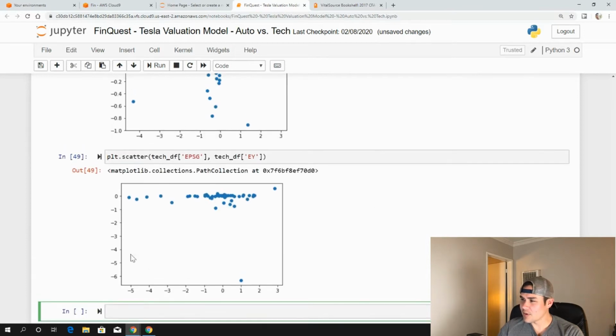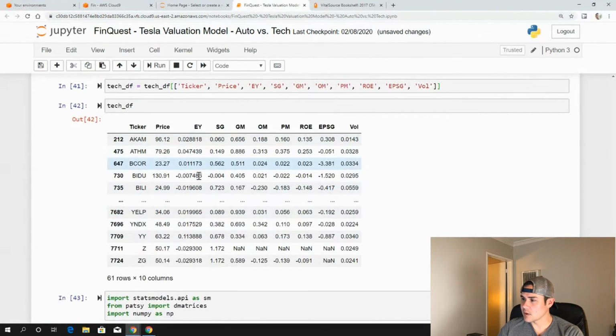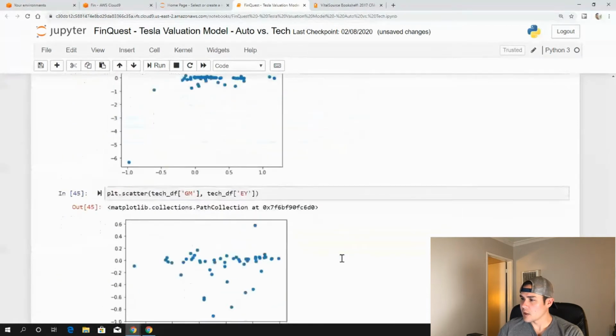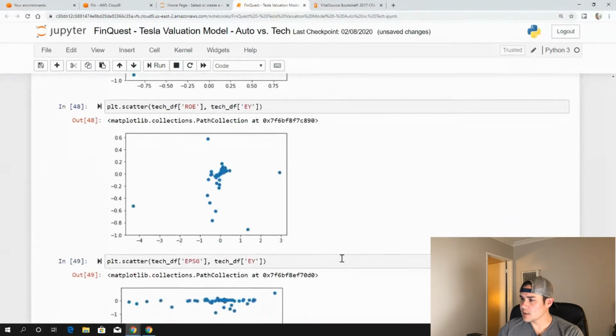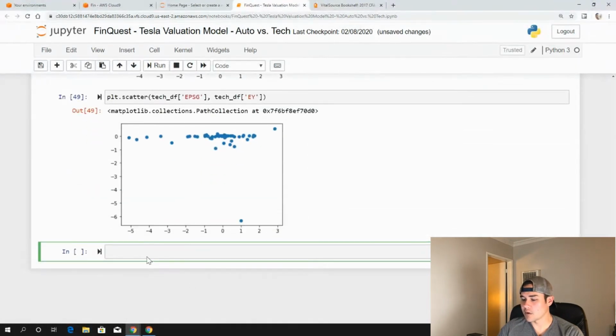Remember, earnings yield is on our y-axis, and notice how a lot of these are very low and negative. Oh, finally, we also want to look at volatility. So let's look at volatility here.